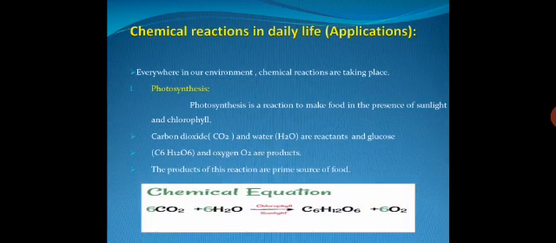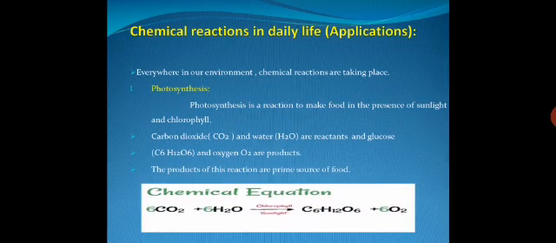In this chemical equation, we can see six molecules of carbon dioxide react with six molecules of water in the presence of light and chlorophyll. They form glucose, C6H12O6, and 6 molecules of oxygen. For the process of photosynthesis, sunlight and chlorophyll are compulsory. Without sunlight and chlorophyll, the photosynthesis process does not take place.